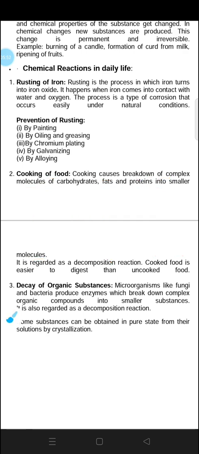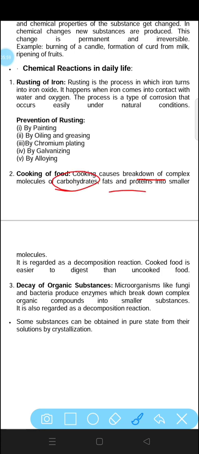Similarly, decomposition reaction occurs in case of cooking when breakdown of complex molecules like carbohydrates, fats and proteins will break down to form the smaller molecules. It is regarded as decomposition reaction because the complex molecules are decomposing to form smaller molecules. So that is why it is called decomposition reaction, and it is a type of chemical change. Cooked food is easier to digest than uncooked food. That is why we used to cook the food before consuming it.